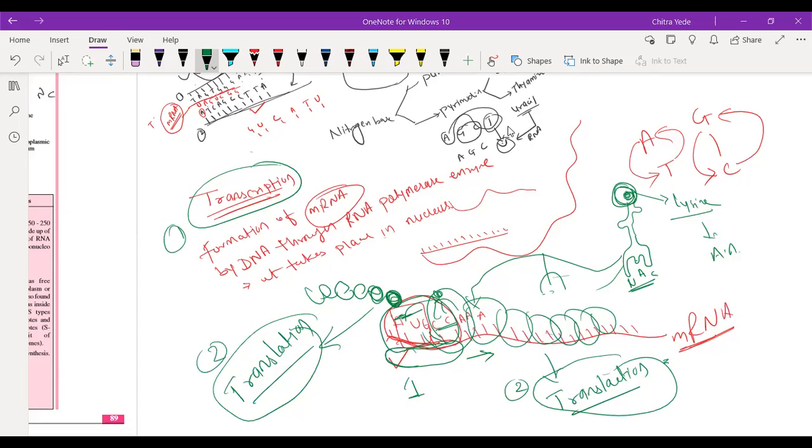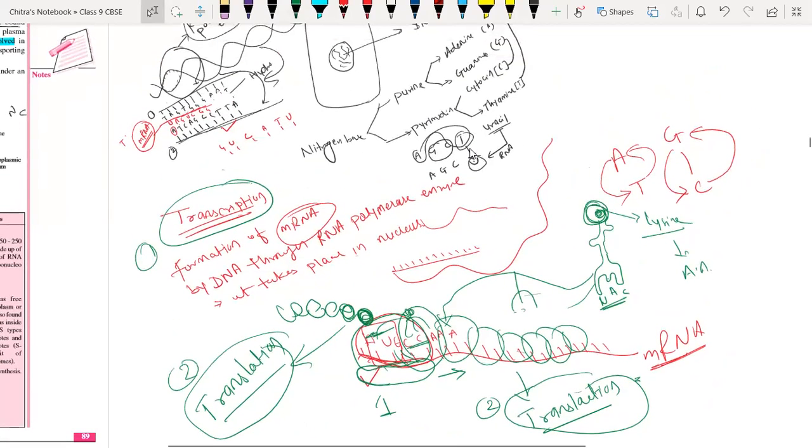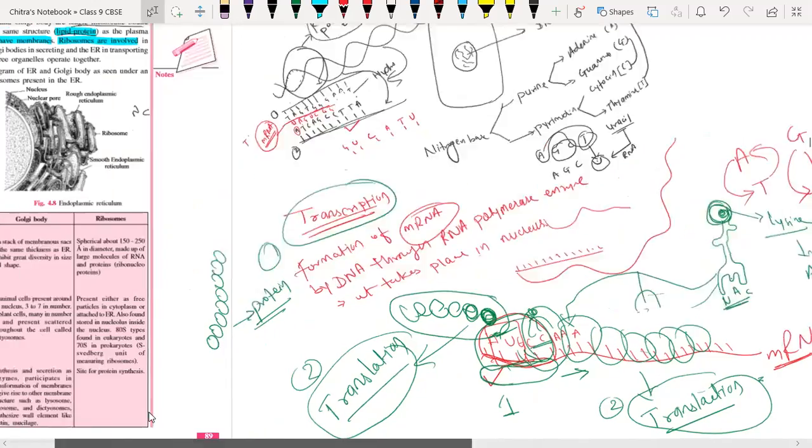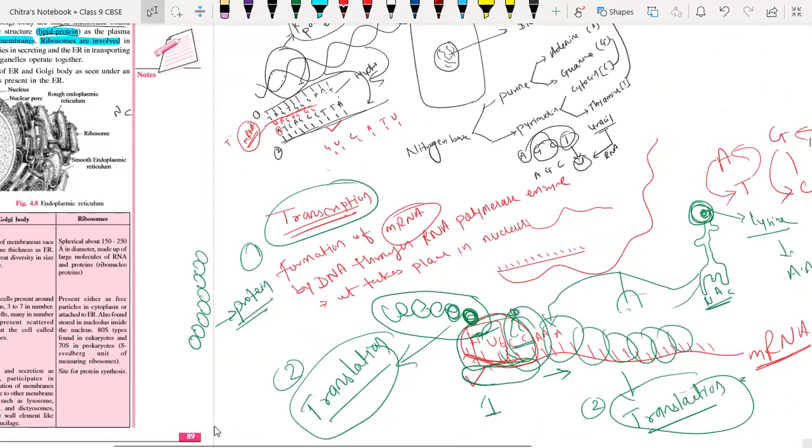Okay, now understood what transcription, translation, and translocation are? Yes. So that is nothing but the protein, because many amino acids will combine together, undergo polymerization, and this is nothing but the protein. Okay, this is the protein. So the ribosome, that unit, is called rRNA.